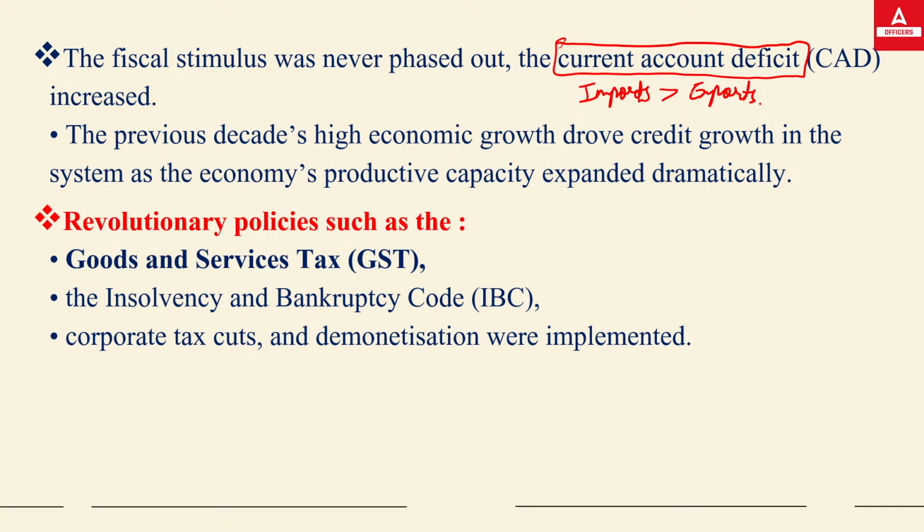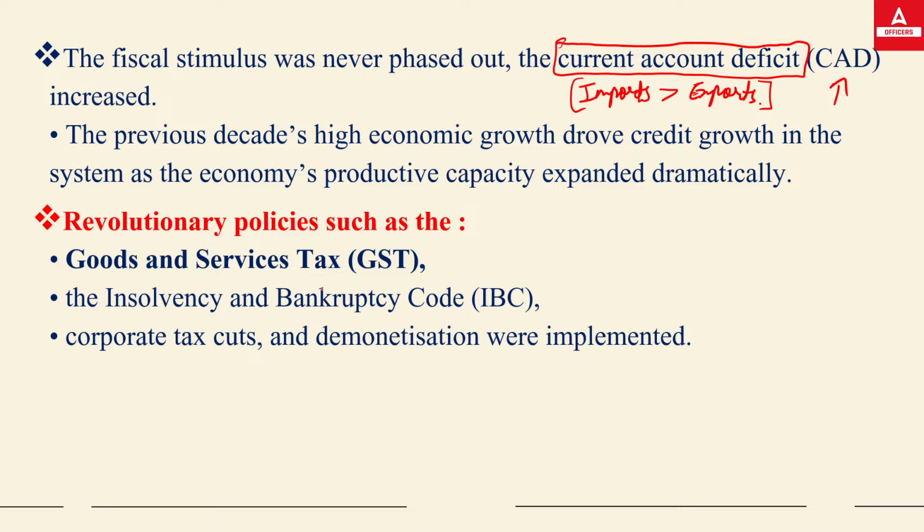We had to import those goods and services from foreign countries because we did not have proper supply in the country. That increased imports and led to an increase in the current account deficit. Simply, when imports are more than exports.